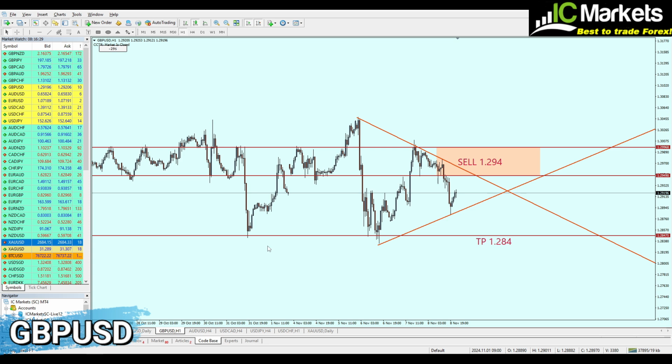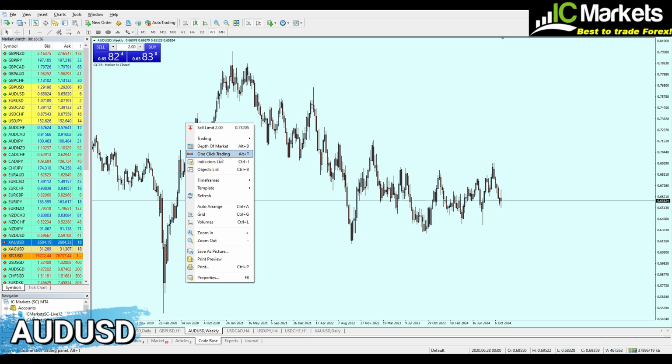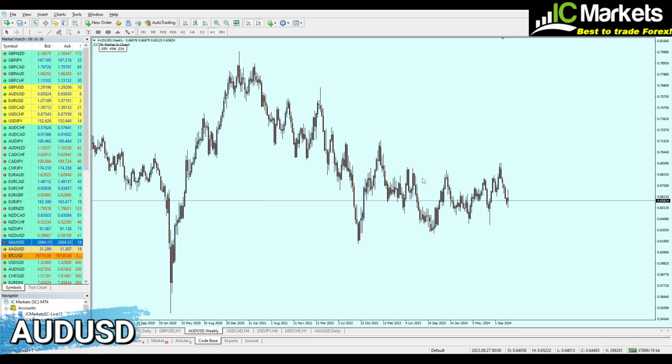Let's now go to the AUDUSD. Alright, so now let's go to the weekly chart based on the AUDUSD. And now here we can see, of course, a real level of a resistance trend line, as we can see.